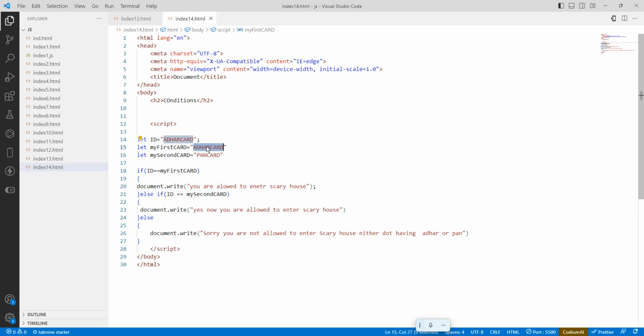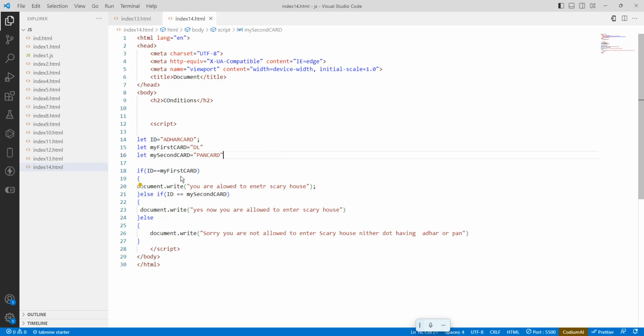What if we don't have an Aadhaar card? I have a DL. Okay, first condition: if the ID card is Aadhaar card, and what card do I have? The DL. The first condition it will check will be false. Then it will come to the second condition.